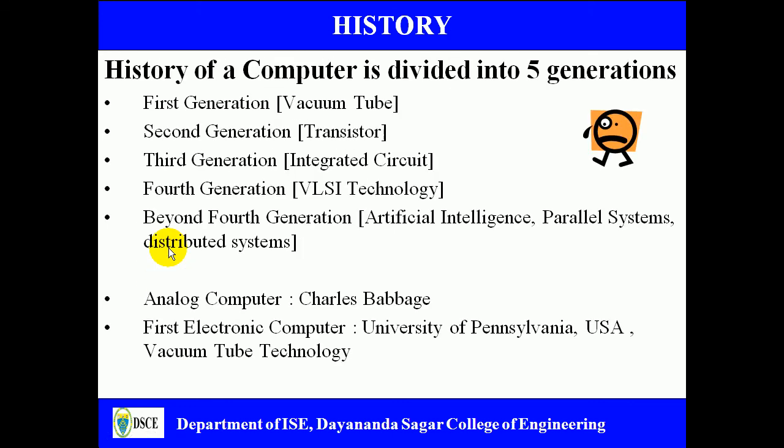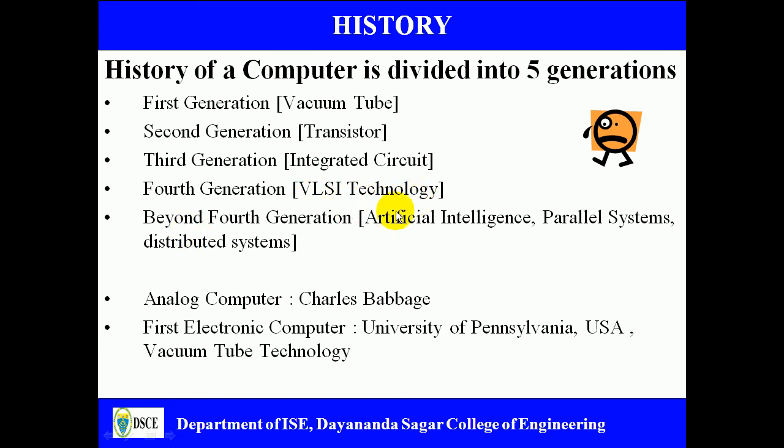So coming to the history of a computer, the evolution of a computer can be broadly divided into five different generations. The first generation computers are based on vacuum tubes; second generation computers are based on the transistor; third generation computers are based on integrated circuit or IC technology; and fourth generation computers are based on very large scale integration technology, shortly VLSI technology.